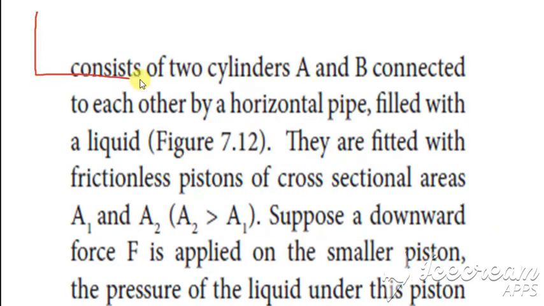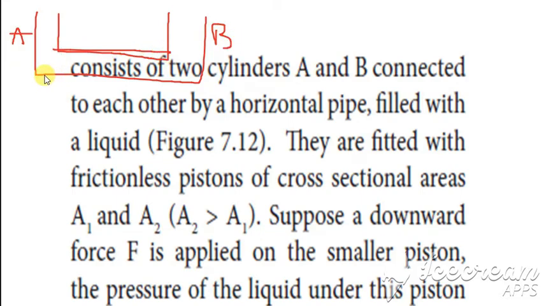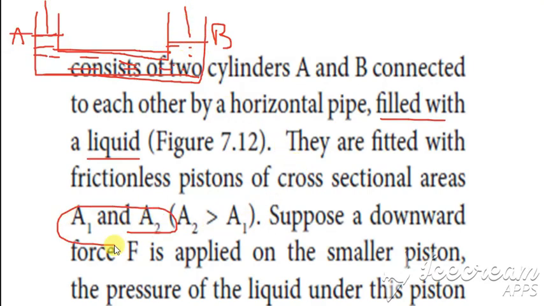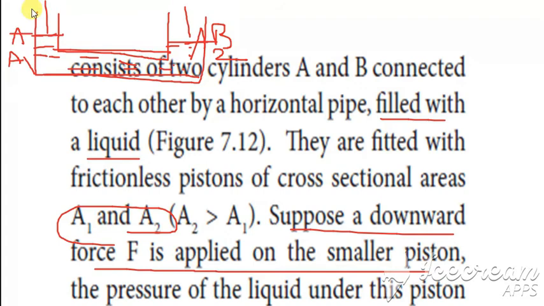These are the two cylinders, which are named A and B, connected to each other by a horizontal pipe. With the help of the horizontal pipe, they have been connected, and it is filled with a liquid. Then they are fitted with frictionless pistons. On both sides they are fitted with pistons, and consider that this area A2 is greater than this area A1. Suppose a downward force F is applied to the smaller piston.